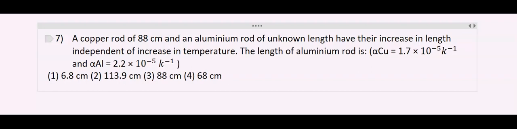It is given that alpha 1 is 1.7 into 10 to the power of minus 5, alpha 2 is 2.2 into 10 to the power of minus 5, and L1 is 88 centimeters. Now substituting the values, we get 1.7 into 10 to the power of minus 5 into 88 is equal to 2.2 into 10 to the power of minus 5 into L2.